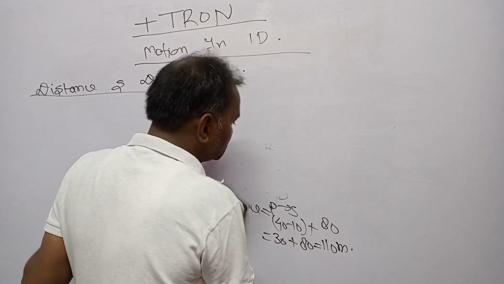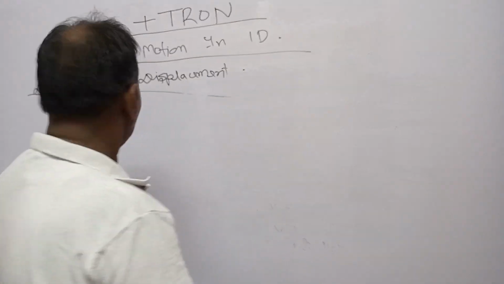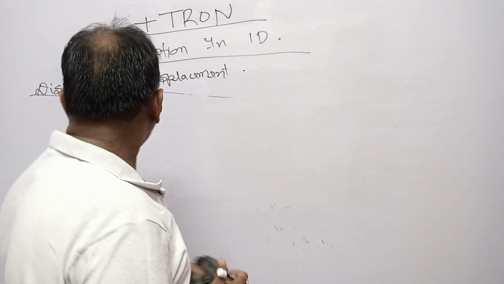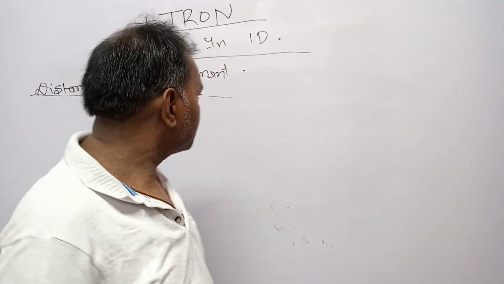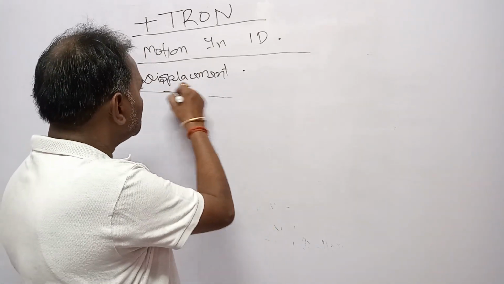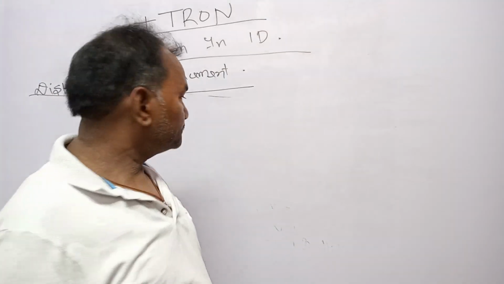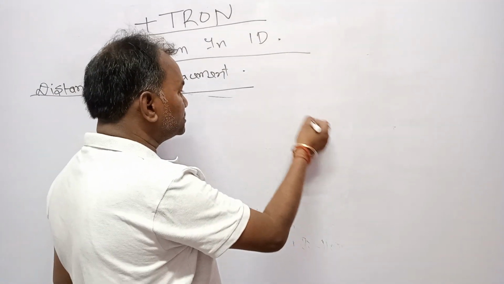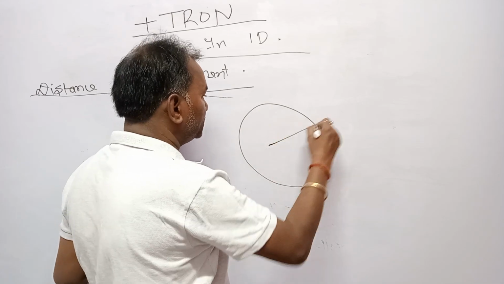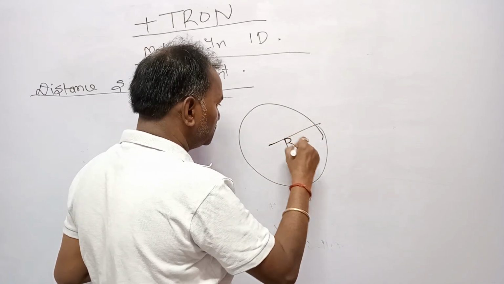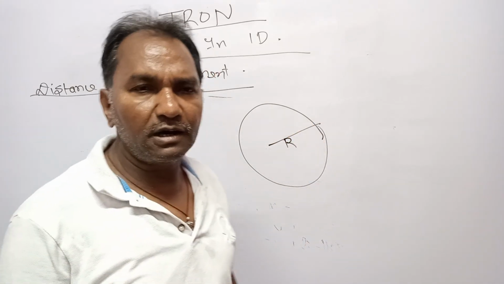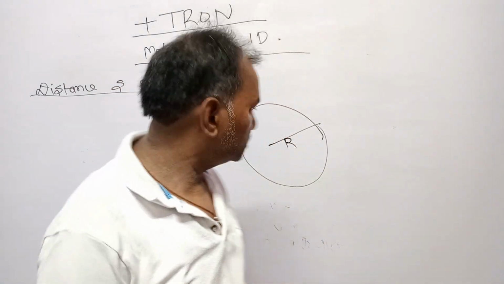There are many examples through which you can understand distance and displacement. Dear students, for example, let's consider a body moving on a circular path of radius r.